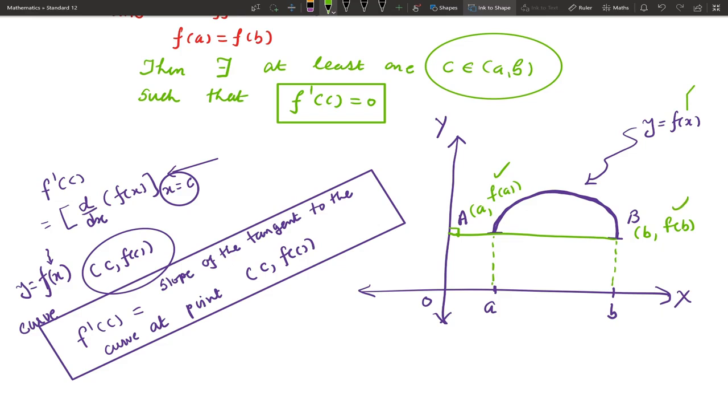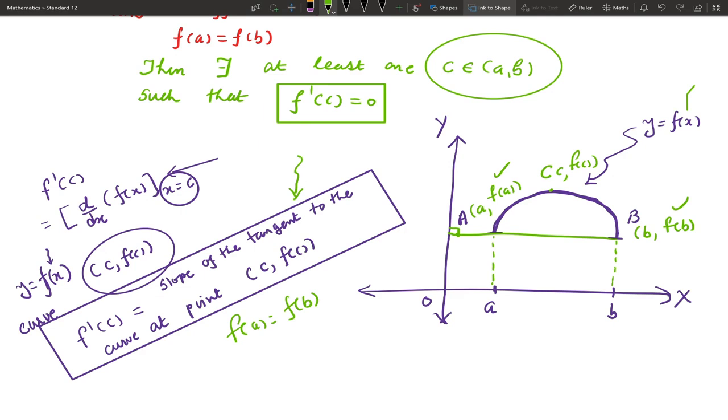That means f(a) equals f(b). So when we claim that we are getting c belongs to the open interval, that means here there will be some point (c, f(c)). Now this is, as we have discussed, the slope of the tangent to the curve at the point (c, f(c)), and the slope of the tangent is 0.